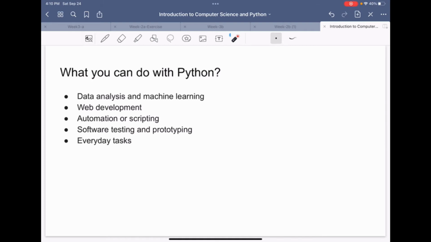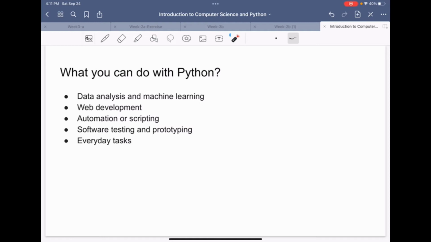What can you do with Python? There are a lot of things that you can do with Python, but a few are very important, and we have mentioned them here for your reference. The first thing that you can do is data analysis and machine learning. Nowadays, intelligent system applications are being developed using Python.